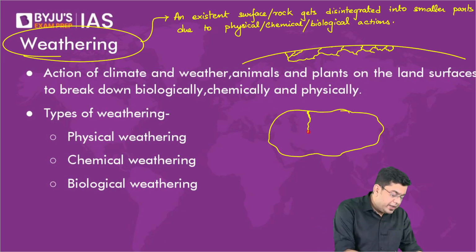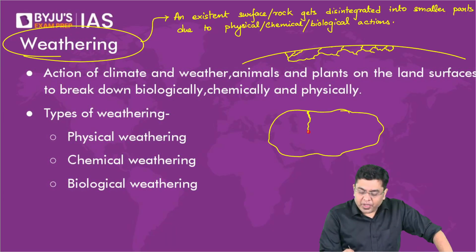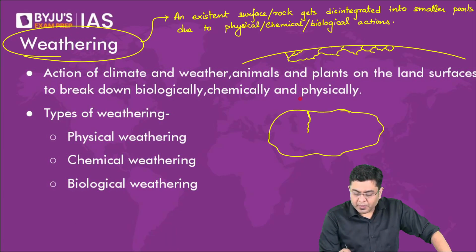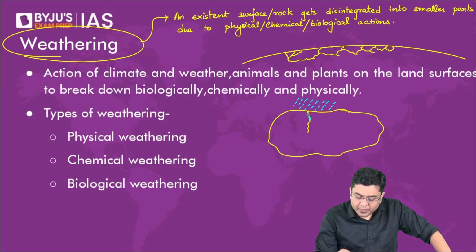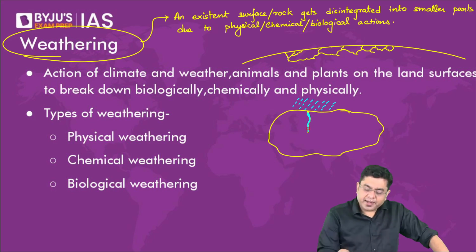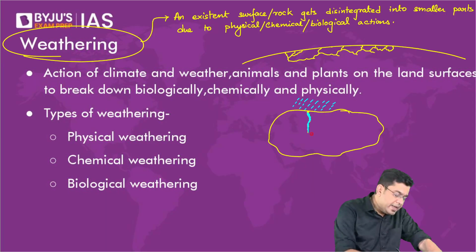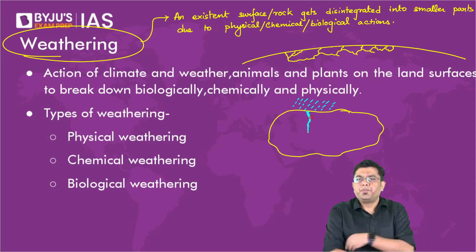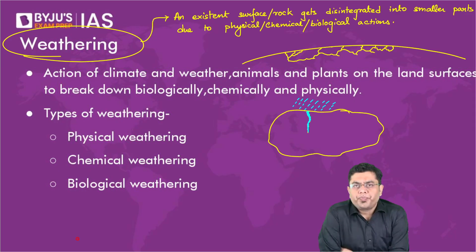Now, if we consider that there is rainfall in the region, that rainwater will percolate, will penetrate this crack, will fill up this crack. Now, during the winter season, when the temperatures go low, this water which is present will freeze. And what will happen to the crack when this water gets converted into ice?